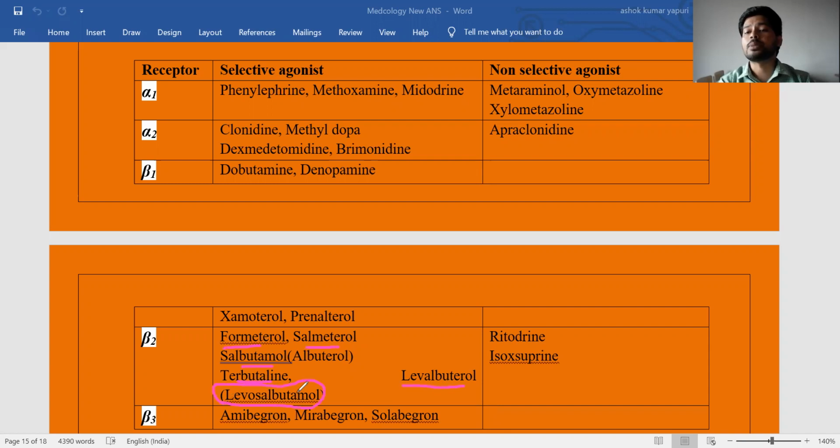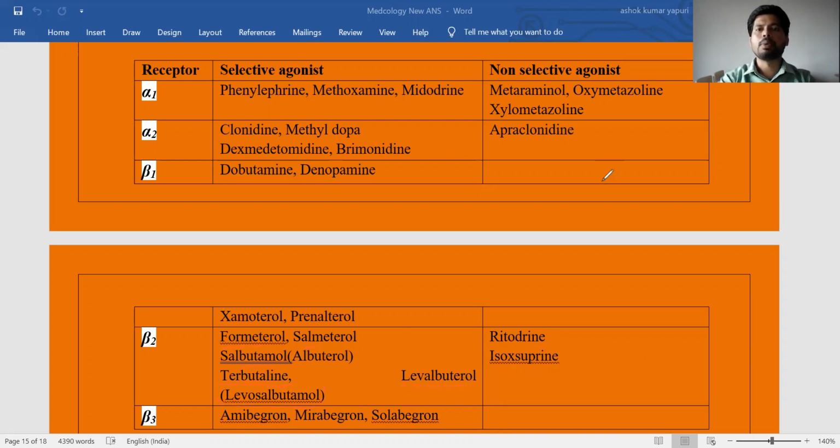Selective beta 2 receptor agonists are used in the treatment of asthma. These drugs cause relaxation of the bronchial smooth muscle, control abnormal respiration in the asthmatic patient, and give the patient relief from asthma. Non-selective drugs are ritodrine as well as isoxsuprine. Okay, so this is the category of drugs acting on the beta 2 receptor, that is, sympathomimetics on the beta 2 receptors.